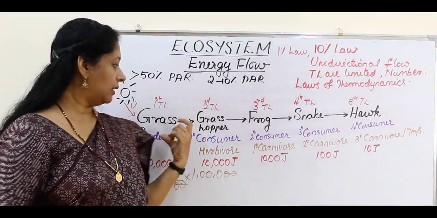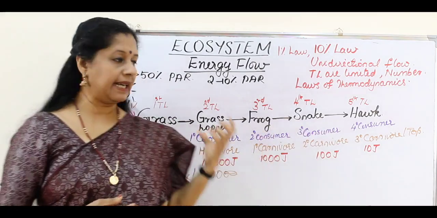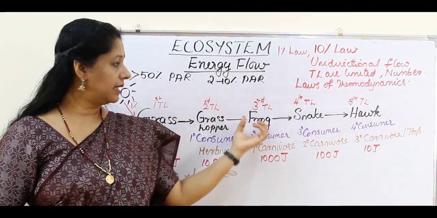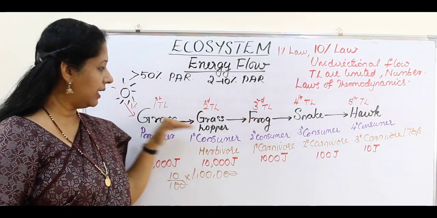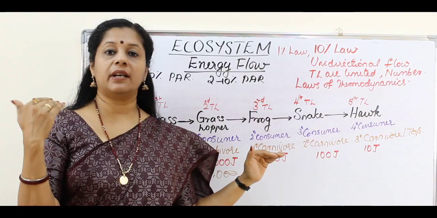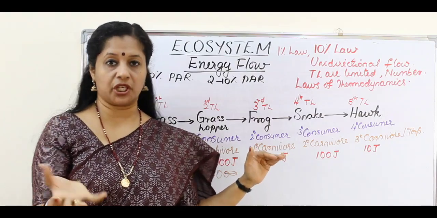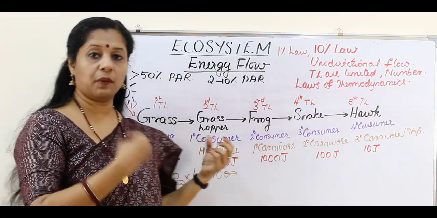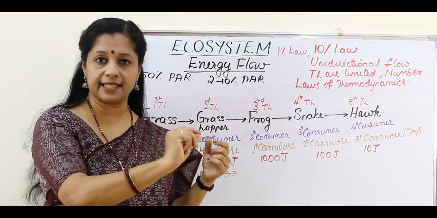And in a food chain, it is going in a straight line, but at any stage an organism can also die. It's not necessary that the frog should be eaten by a snake. It can die at that stage. Wherever any organism is dying, from there the next type of food chain starts. That is the detritus food chain. For example, this food chain is called the grazing food chain. One is eating the other. That food chain is called a grazing food chain.